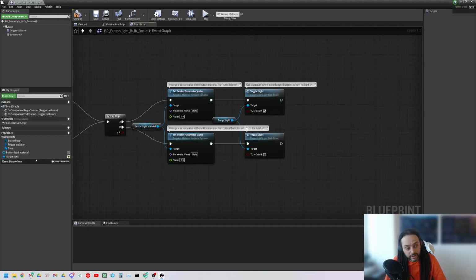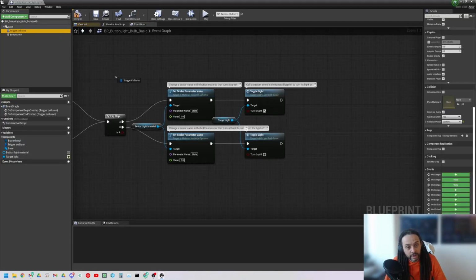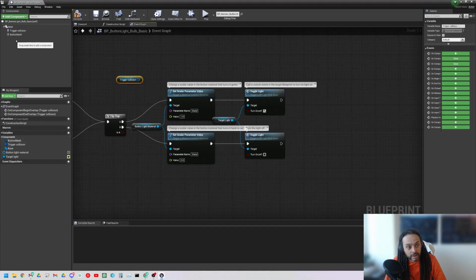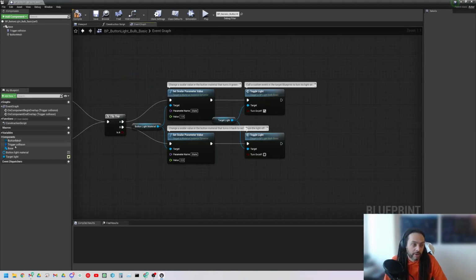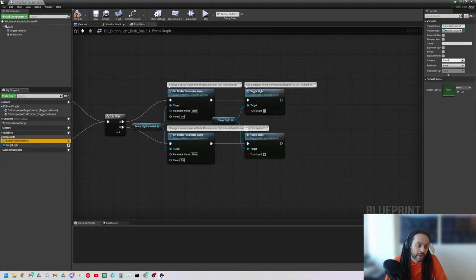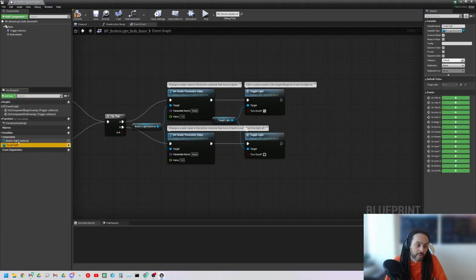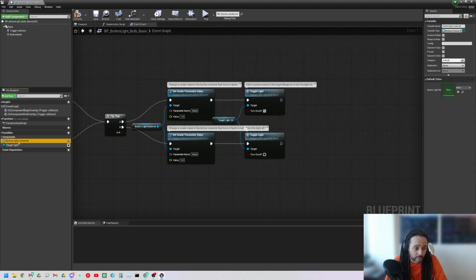Now we can see over on the left hand side, we have the components as variables, okay, so I could drag in the trigger collision, I could do the same here, same thing, trigger collision, or I can shrink the components, and I can get my variables that have been made. Okay, so these are custom variables for this blueprint.